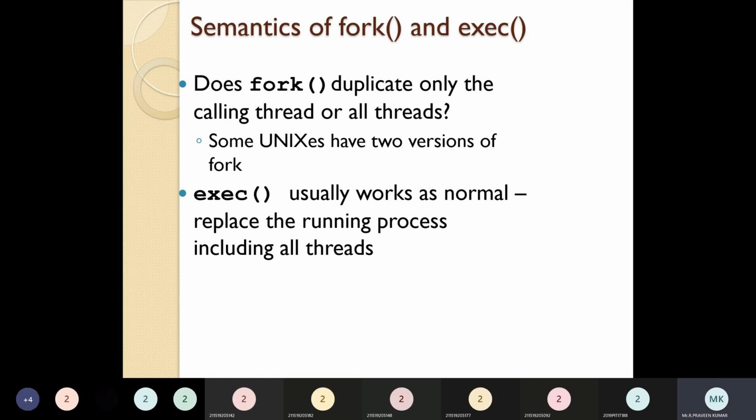So this is about the fork and execution, and you have to concentrate on that. You have to make sure we should not create all the threads at the same time. Whatever threads we need for the task, we have to create those threads, based on the task. Initially we wanted to create and duplicate threads, and then it may go to the running process now. So this may create some issues.